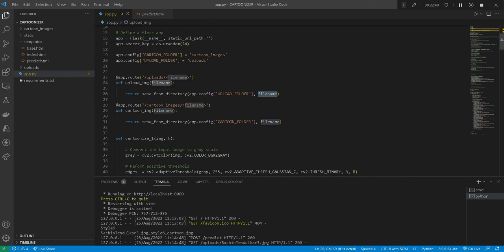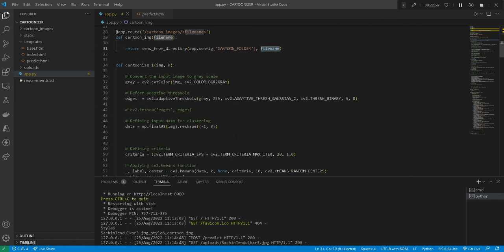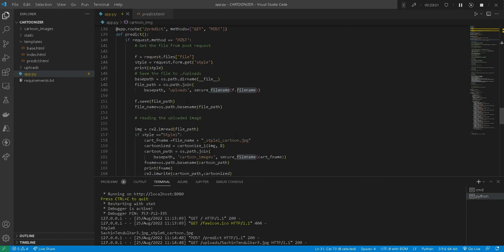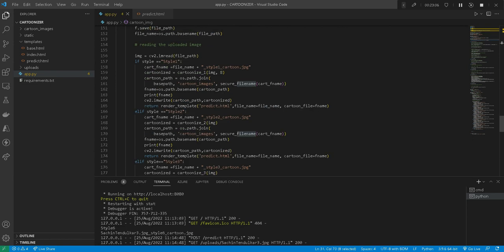Similarly, in the cartoon image, it is finding it under the cartoon folder with the file name which we have created. Once we do any transformation, we are actually giving 2 things. With cv2 imwrite, we write the path of the image, and here we set the file name. The file name is the original file name, whereas the cartoon file is the f name which we have just created. So we get both the names, file underscore name and f name.